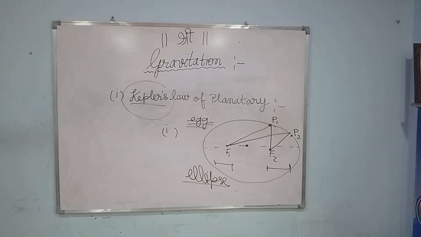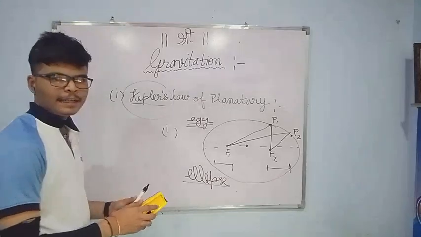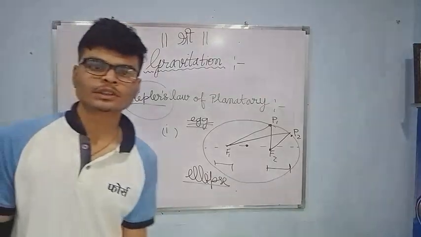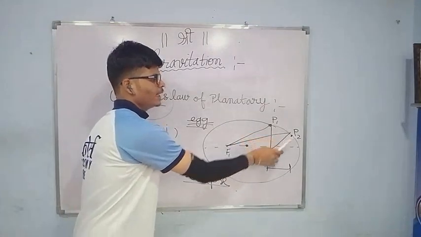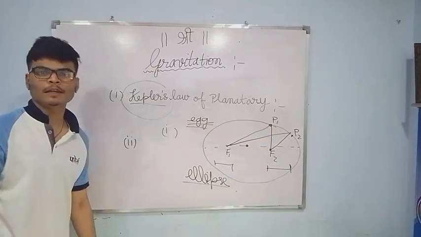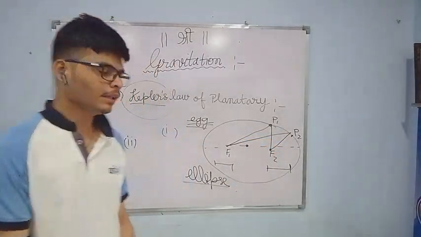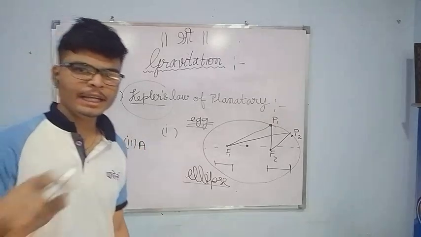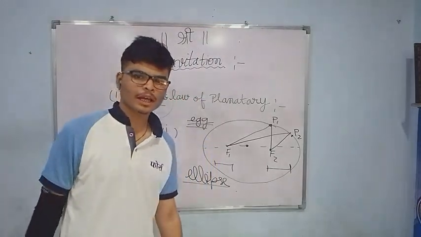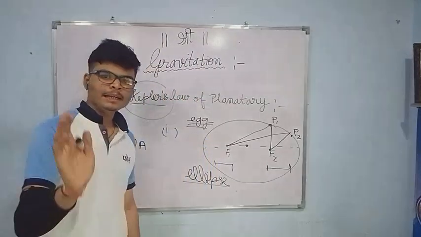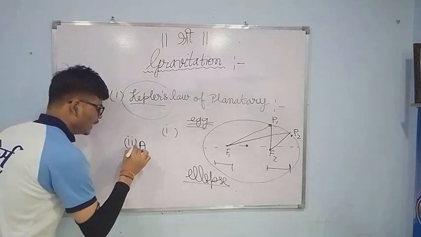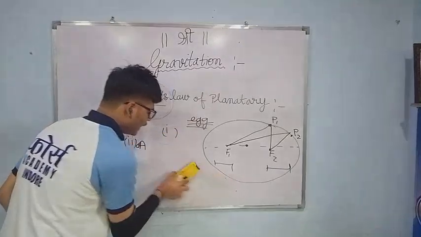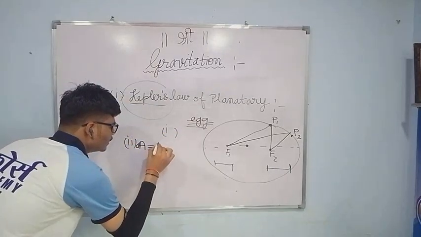Next, in his second law, he stated that the areal velocity remains constant. All the planets, say P1 and P2, have constant areal velocities. What does areal velocity refer to? Areal velocity is nothing but the rate at which area is swept by a planet. Say delta A is the area.